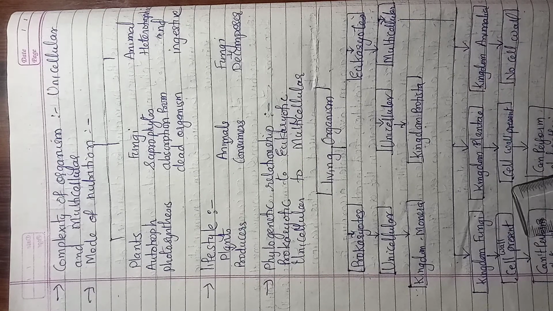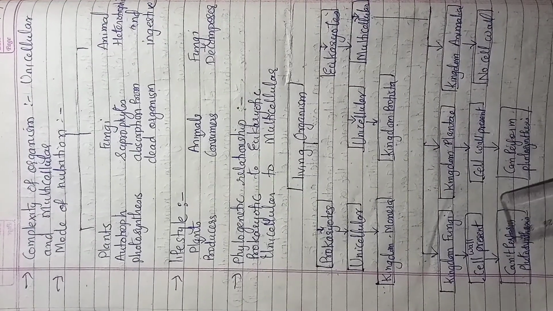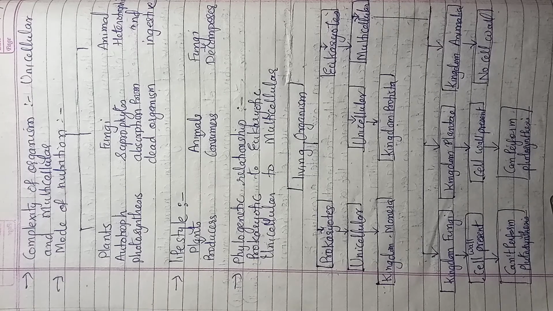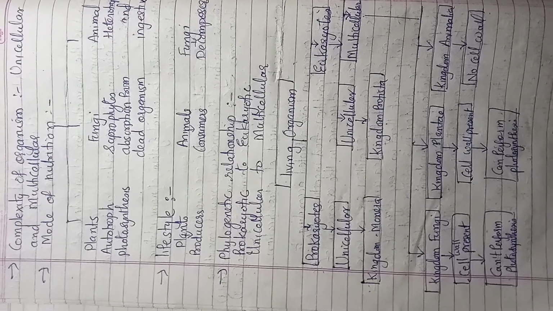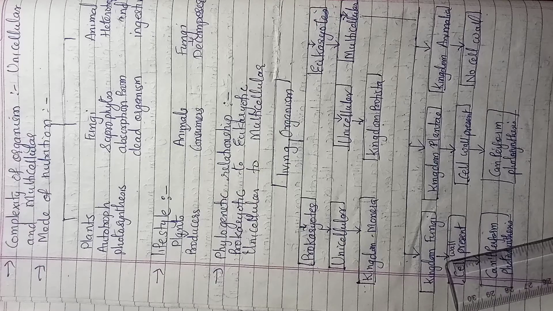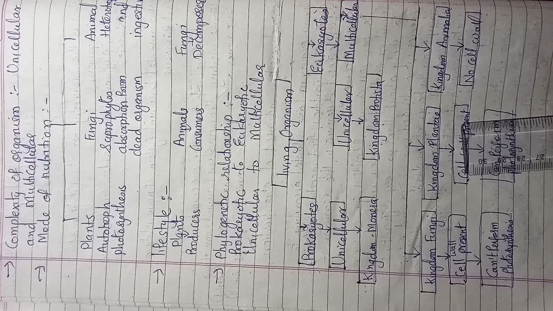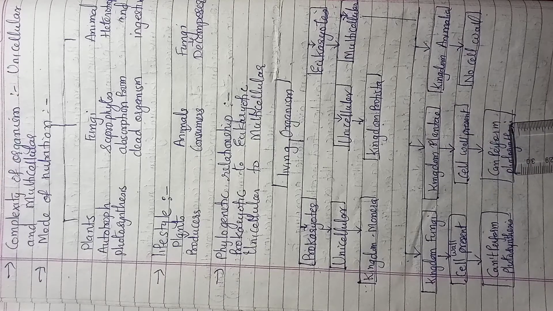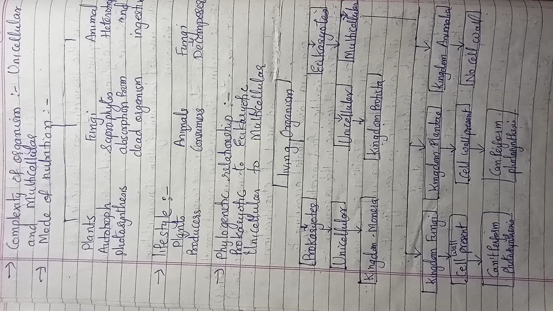Now you can see the distinctive factors of the fungi: cell wall is present, but they can't perform photosynthesis, meaning they lack green color. Then kingdom plantae: cell wall is present, and they can perform photosynthesis. In Animalia, there is no cell wall. Further, the characteristics of these three kingdoms.